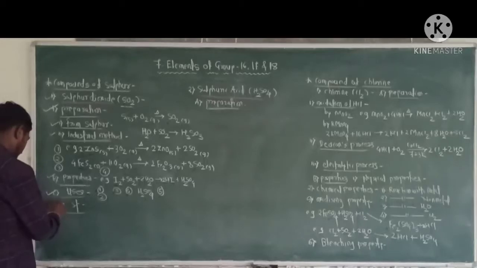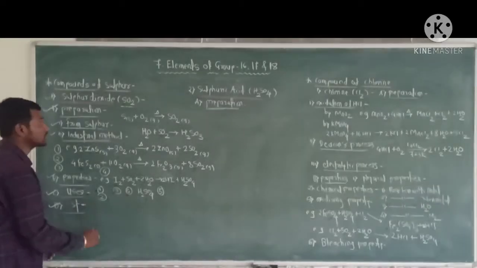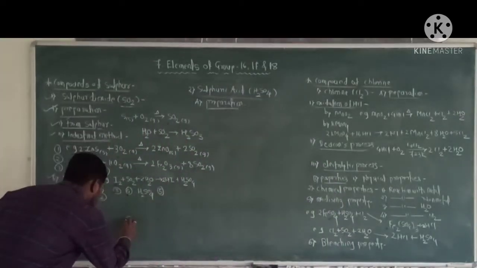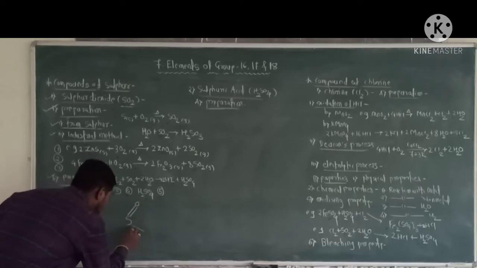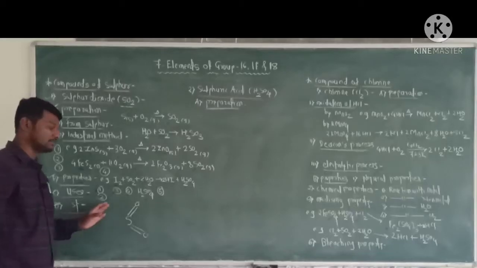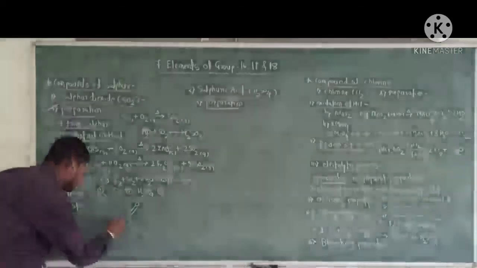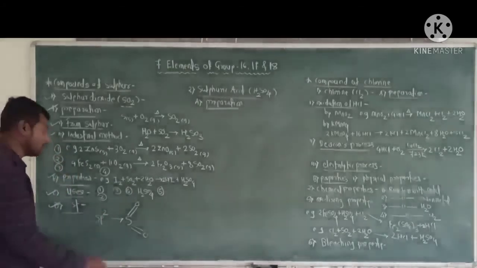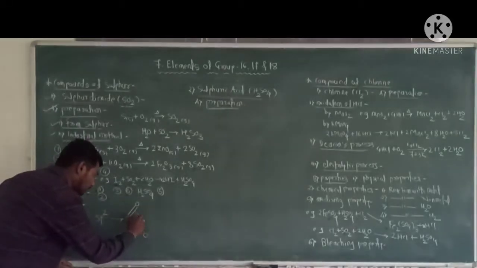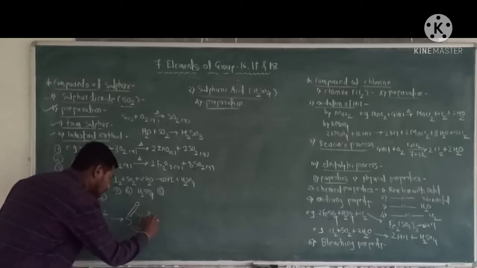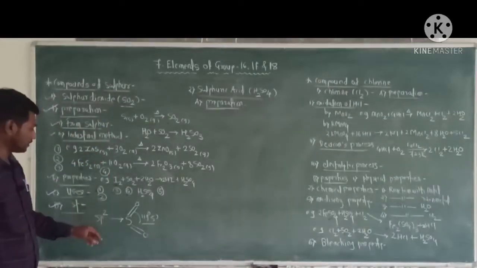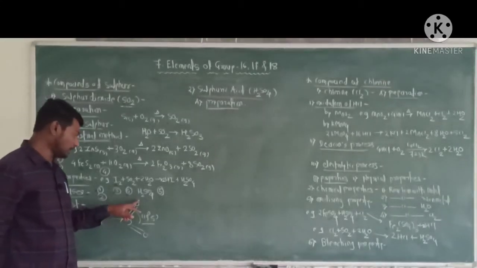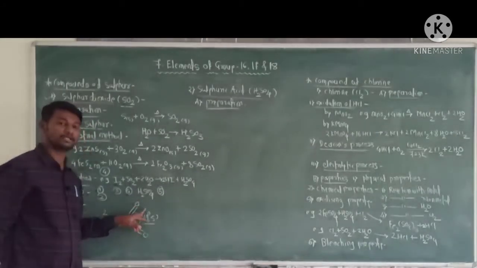And the fourth point, that is structure. Sulfur dioxide has an angular or bent structure, in which the sulfur atom, the center atom, has sp2 hybridization, and the bond angle between oxygen, sulfur, oxygen is 119 degrees and 5 minutes.